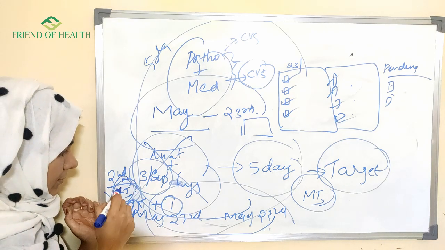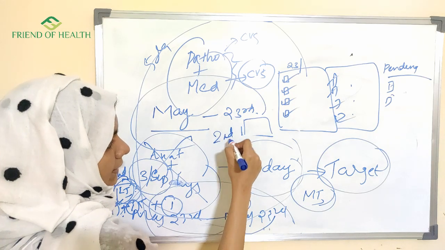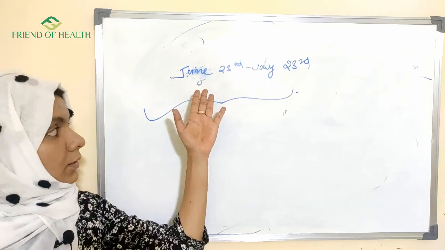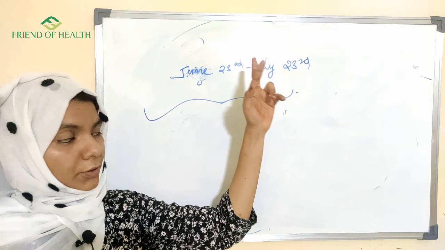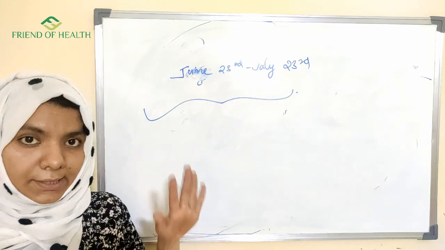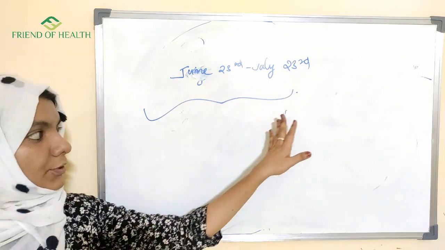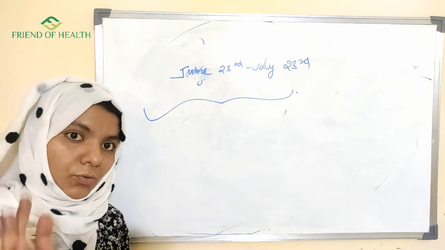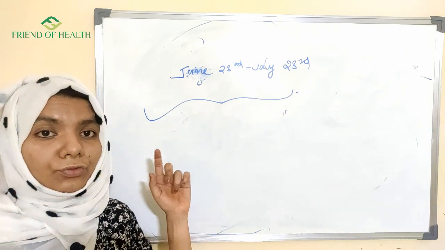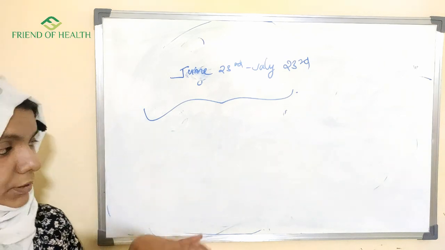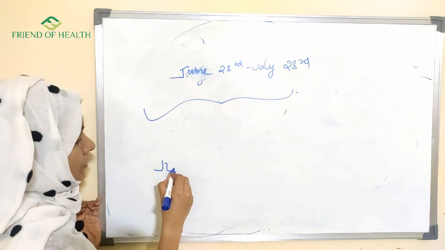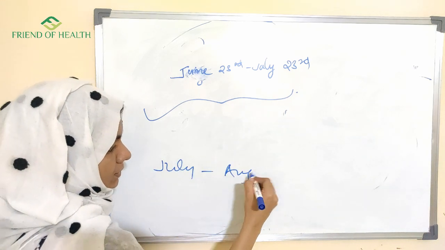So for the less important subjects in the 2nd month, from June 23rd to July 23rd, you are going to cover your less important subjects. Along with that, you should revise other topics that you have already done from May 23rd to June 23rd, and again July 23rd to August 23rd is the last month.